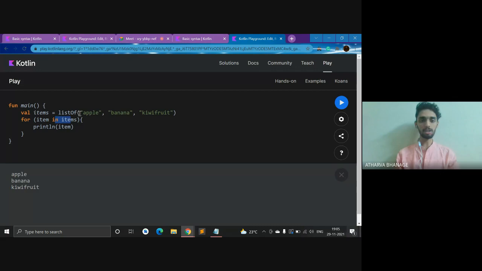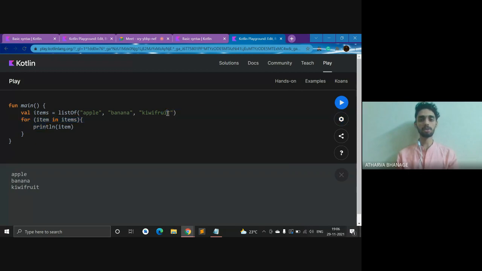There are multiple items over here: apple, banana, kiwi fruit, and then we are printing item. Basically this items is the list, and this item is an item. So for item in a bag, you're printing that item particularly.